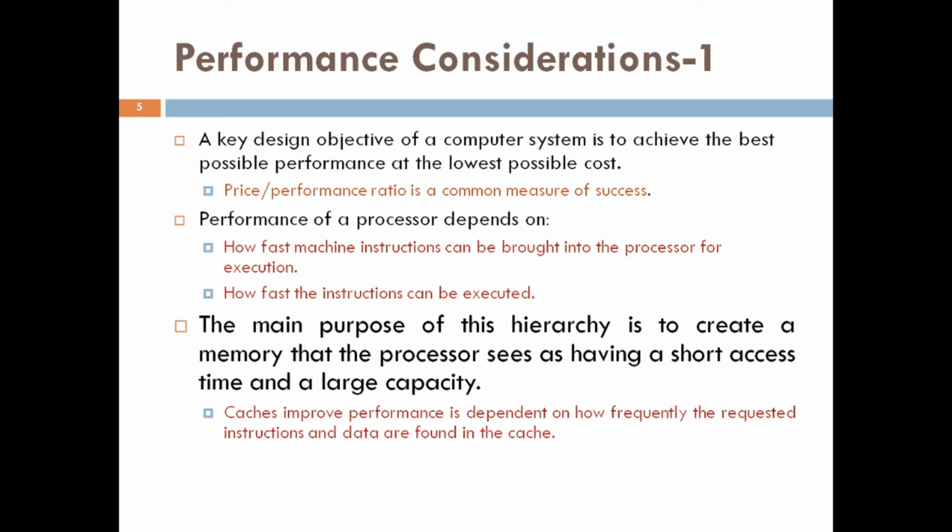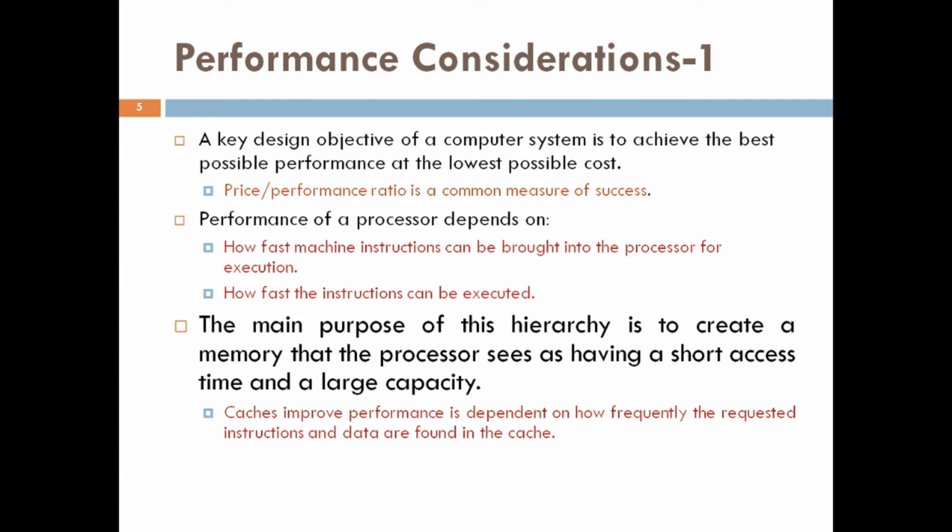Here, the performance depends on how fast the machine instructions can be brought into the processor for execution and how fast they can be executed. The memory hierarchy, as described in one of the previous sections, always results from the quest for the best performance ratio or price performance ratio. The main purpose of this hierarchy is to create a memory that the processor sees as having a short access time and a large capacity. So each level of the hierarchy plays an important role here.